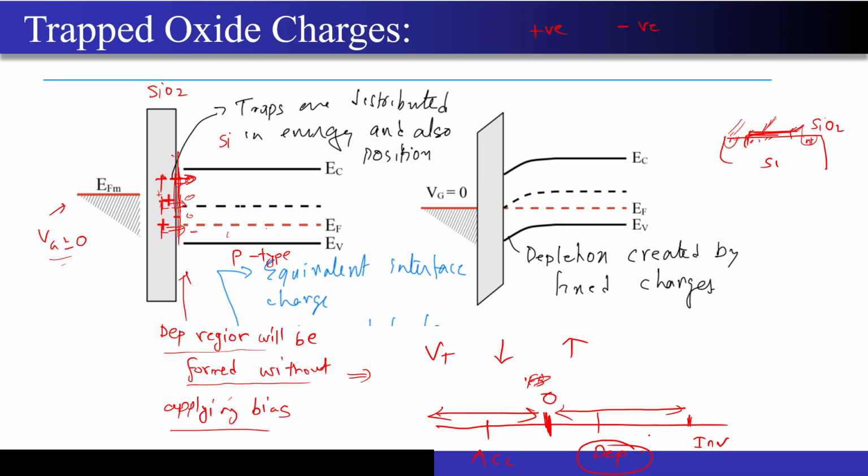Now you can see that to reach this point, which we call the transition point between the depletion and inversion, this is the voltage where we define the threshold voltage, right? So now after looking at this diagram, can you at least tell me, if I have reached the depletion very early, then what will happen to the threshold voltage now? Will I reach it early, or do I have to apply an even higher voltage now?